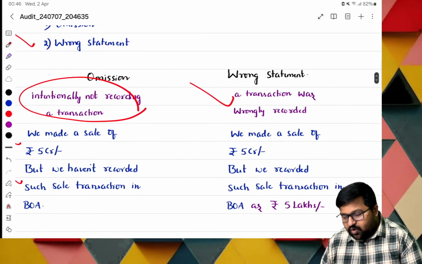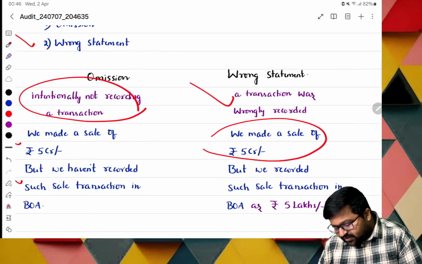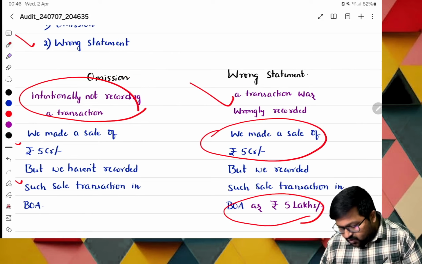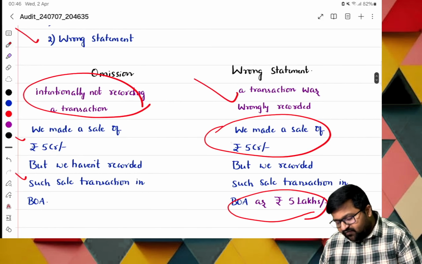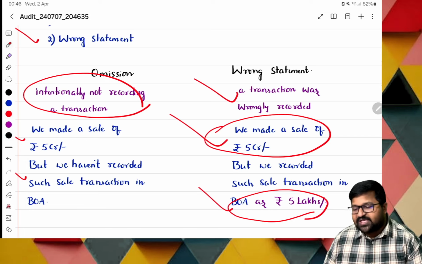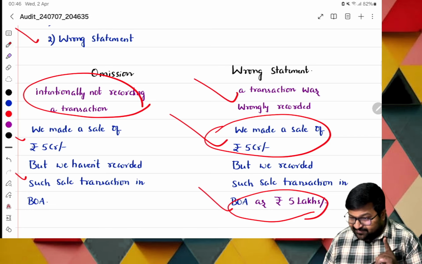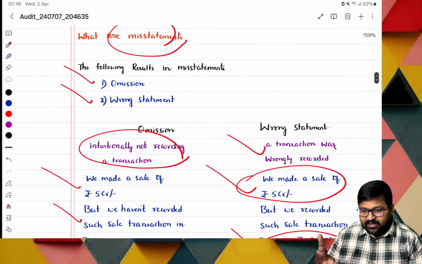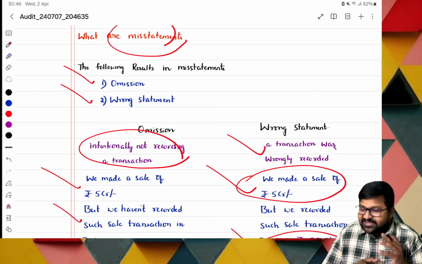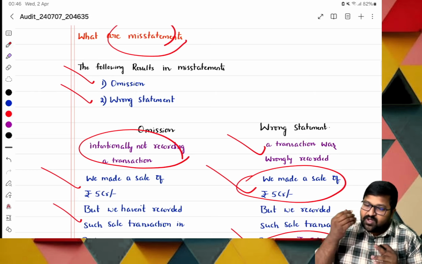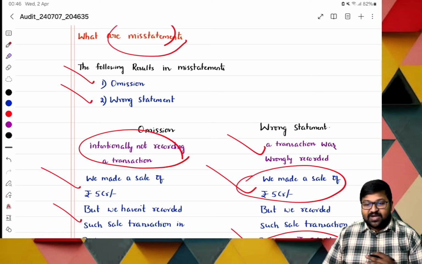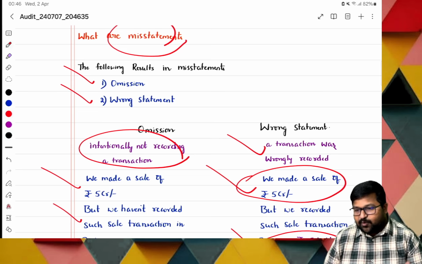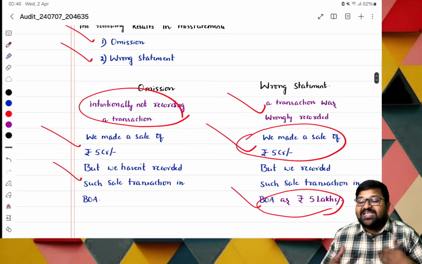Next, a transaction was wrongly recorded. We have made 5 crore of sales, but we have recorded actually how much? 5 lakhs. Here we made sales of 5 crores, but we haven't recorded at all. But here we made sales of 5 crores, but we recorded wrongly as 5 lakhs. Is it clear? Misstatement is because of two things: one is omission, or wrong statements. Omission, we forgot the transaction fully. Omission and commission are the errors you have at your foundation level. And next, wrong statement, wrongly stating.